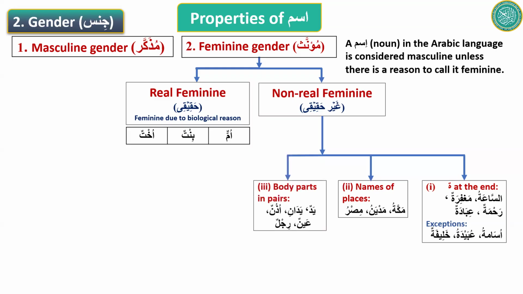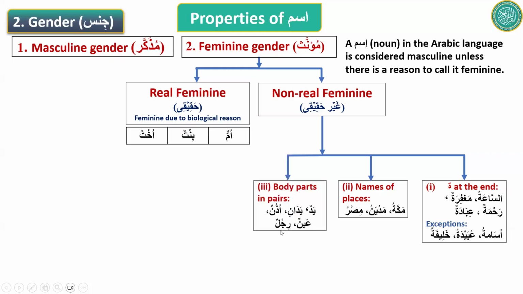Third one, body parts that come in pairs. If we look at our body, many of our limbs and our parts are in pairs, like 2 arms, 2 hands, 2 eyes, 2 ears, 2 feet, 2 legs, right? So these parts which come in pairs are all feminine gender. Like yad means hand, and yadan, yadani, means 2 hands.